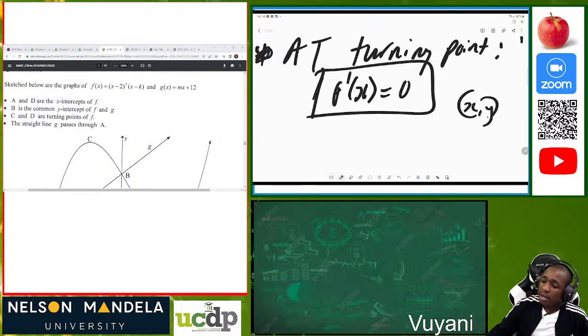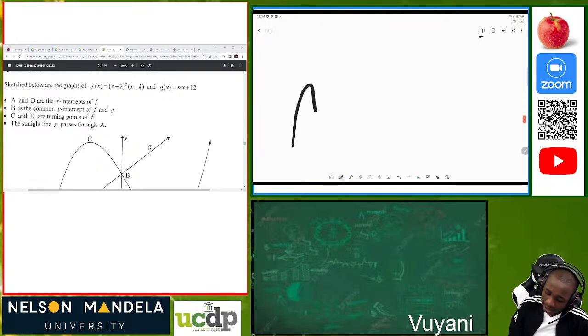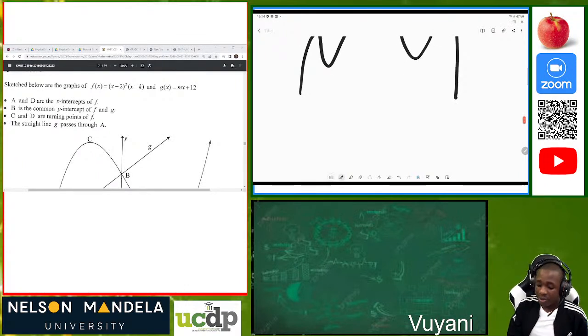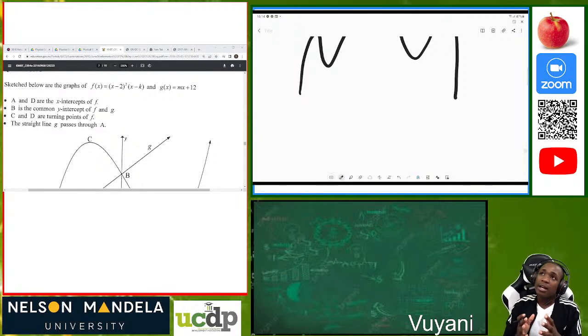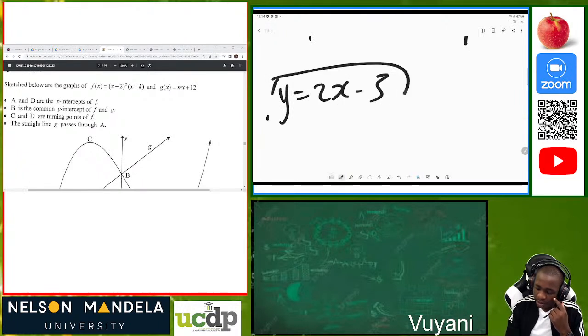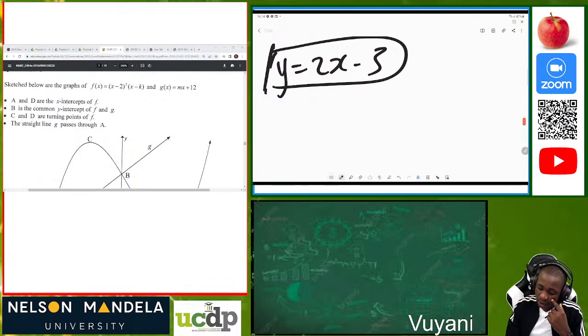Right, let's move forward a little bit. We also have something important that you must understand. My graph can be like this, and it can also be like this. When they ask you for which values of x the function f of x increases, we know from analytical geometry, when we were doing straight lines, that a function only increases provided that its gradient is positive. For instance, when we are given y equals 2x minus 3 and they say plot this graph, our y will be equal to negative 3, then our x must be equal to 3 over 2.